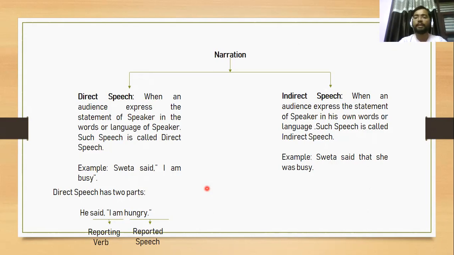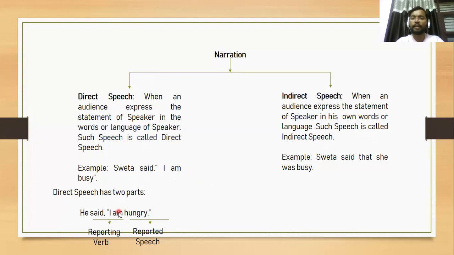While for indirect narration, whenever the audience expresses the same statement in his own words, in his own language, that speech is called indirect speech. Now, taking the similar example, Shweta said that she was busy. Now, this direct speech has two parts.